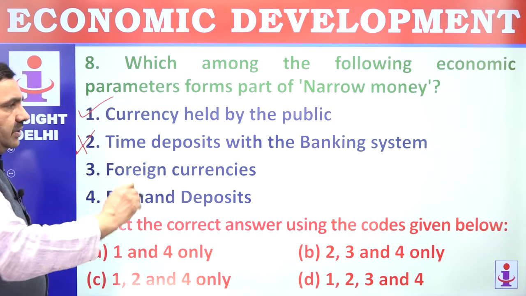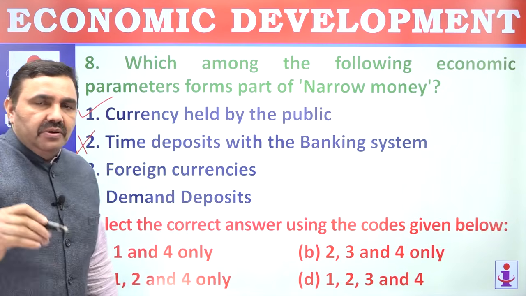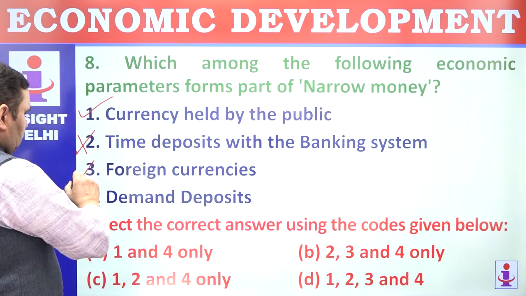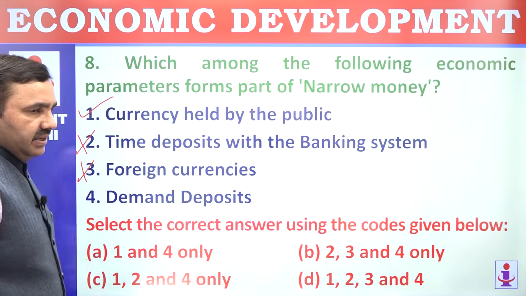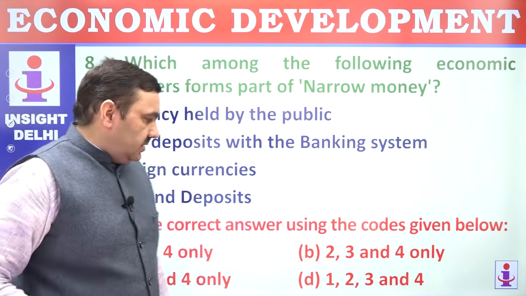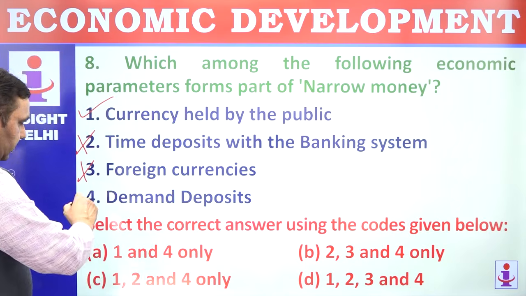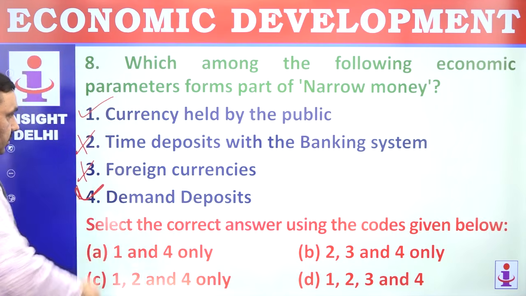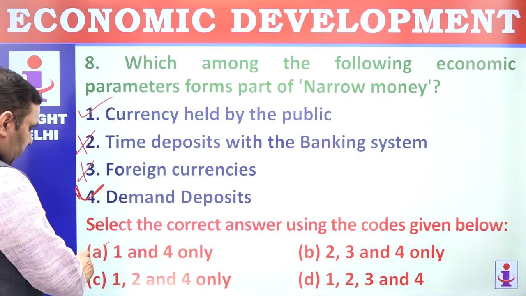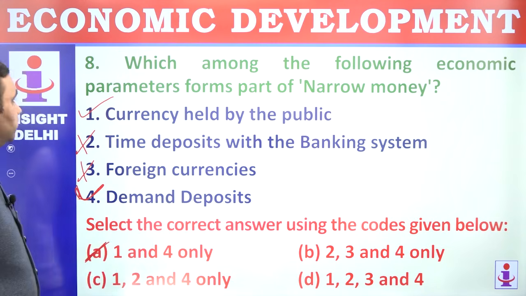You have to break your FDs, and for that you have to pay certain cost. Foreign currencies are not narrow money. You cannot use them directly. You have to go back to bank or RBI to exchange them into domestic currency. And demand deposit. Demand deposit means CASA, saving account, current account. So 1 and 4 are correct here. These are part of narrow money. Others are part of broad money.